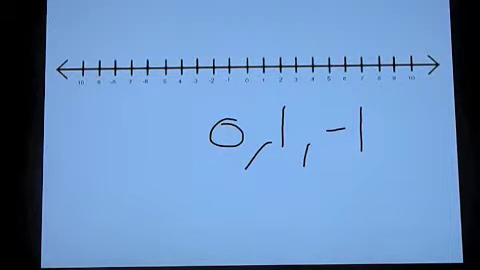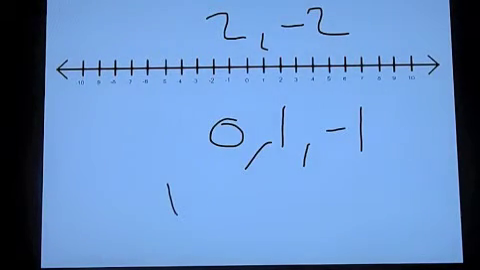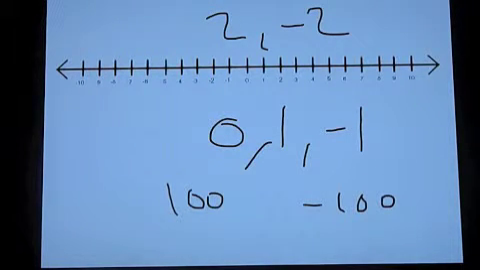An integer is a whole number and its opposite value. Now 0 does not have an opposite value, but 1 does. So does 2, because 2 and -2 are opposites of each other. We can say 100 and -100 are integers. So in conclusion, natural numbers are counting numbers starting with 1, 2, 3, and so on. Whole numbers are natural numbers including 0. Integers are whole numbers and their opposite values.